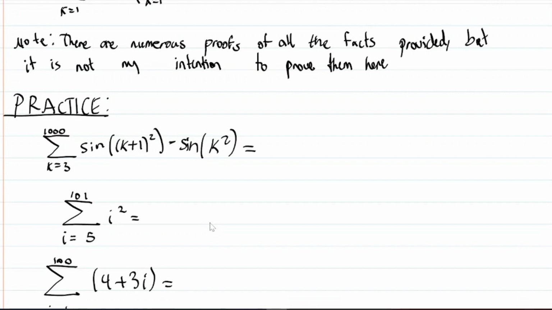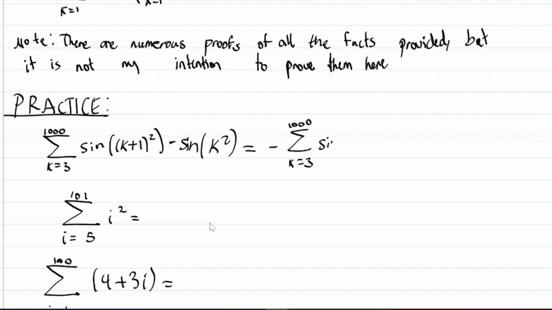This first problem, I'm looking at it and I'm thinking, I don't know anything about sine, and why do I have k squared here? So what I'm going to focus in on is the fact that I have k plus 1 and k, right? This should ring a bell. Oh, maybe this thing telescopes, right? So our sequence, you don't have to write this, but our sequence is going to be sine of k squared, right? And this thing doesn't actually telescope immediately, remember? So we're going to rewrite it, factoring out a minus this time, right? The sum from k equals 3 to 1,000.